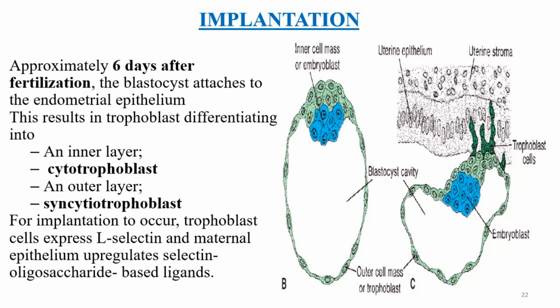So this is what happens in week 1 of development. You're supposed to know what happens from fertilization, day 1, to day 6, when implantation has taken place. In the next video, we're going to look at week 2 and how week 2 occurs. In week 2, there's development of what we call a bilaminar disc. This bilaminar disc consists of the hypoblast and the epiblast. We're going to look at that in week 2 in the next video.